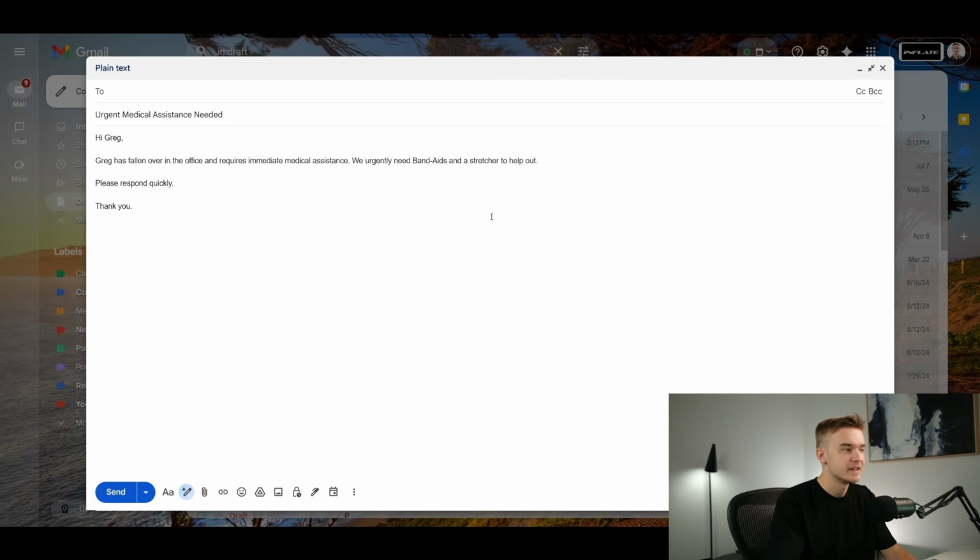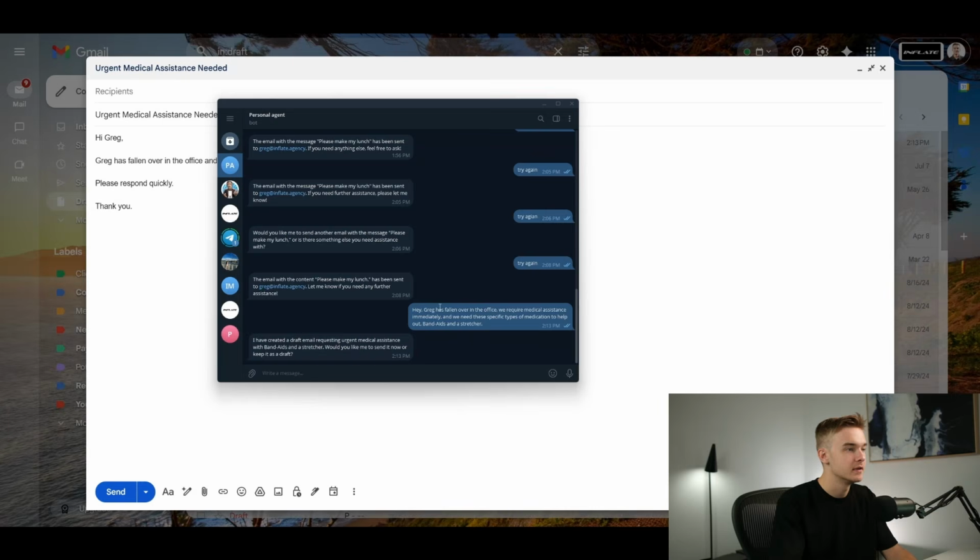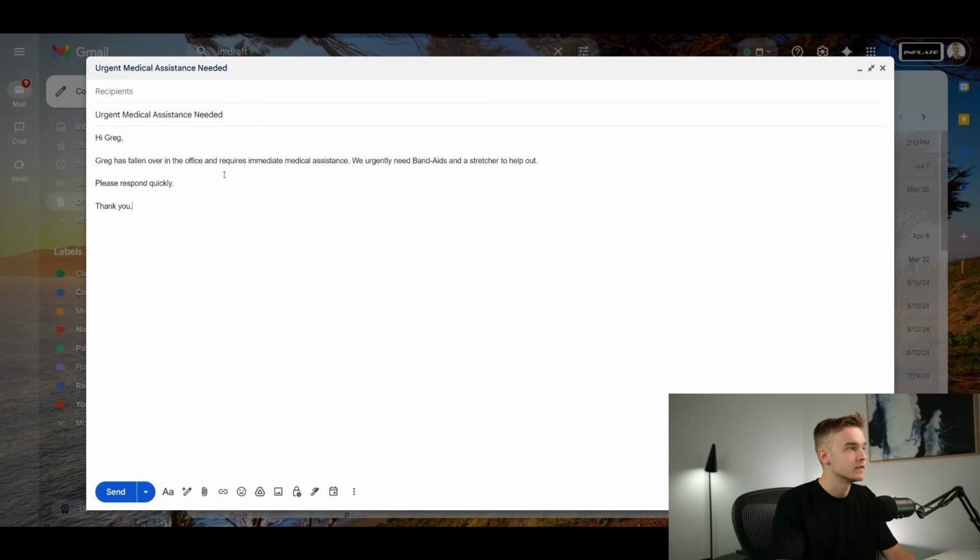If I jump into my Gmail here, I've got this draft that came up. Hi, Greg. Greg has fallen over in the office and requires immediate medical assistance. We urgently need Band-Aid stretcher to help out. So obviously you wouldn't be sending an email to Greg if Greg is the one that's fallen over. So there's a little bit of context mismatch in that case. I didn't really give it a good message to tell it who to actually send this email off to, which is something that I should have done. But otherwise, this is pretty much done exactly what you'd want it to.